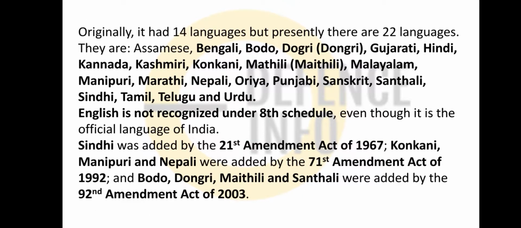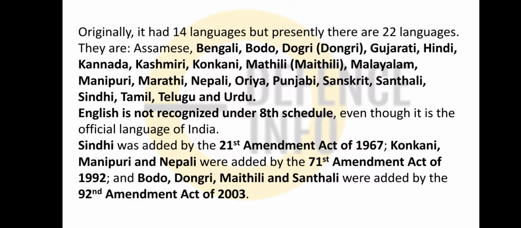So initially 14 languages were present. Now there are 22 languages. Initially: Bengali, Bodo, Dogri, Gujarati, Hindi, Kannada, Kashmiri, Konkani, Maithili, Malayalam, Manipuri, Marathi, Nepali, Uriya, Punjabi, Sanskrit, Santali, Sindhi, Tamil, Telugu and Urdu. Okay, English was not recognized under the 8th schedule, but it is an official language of the Indian Constitution, even though it is the official language of India.